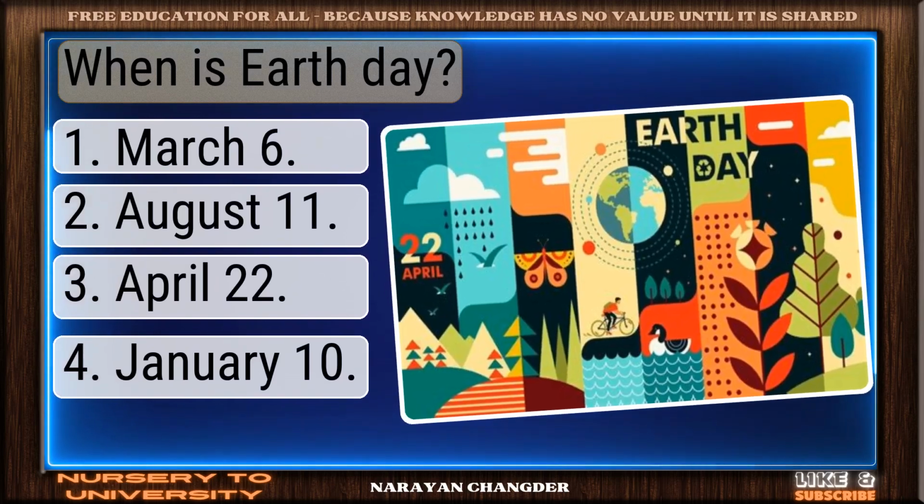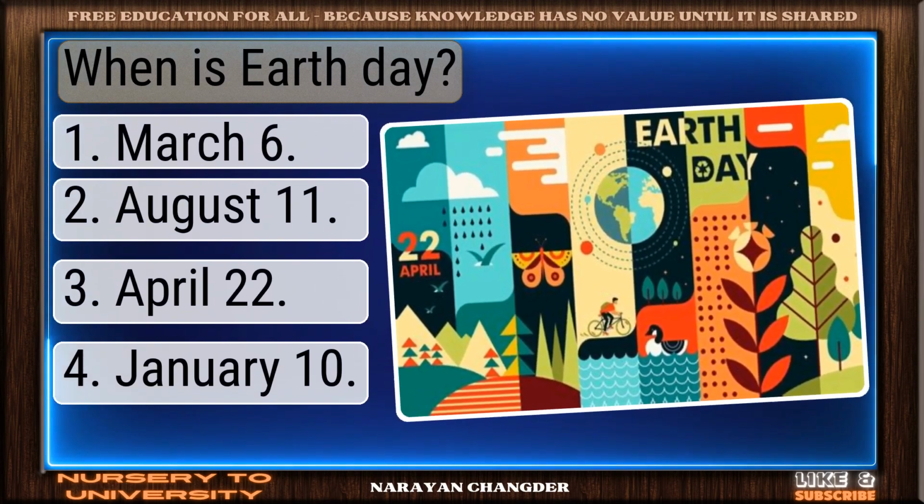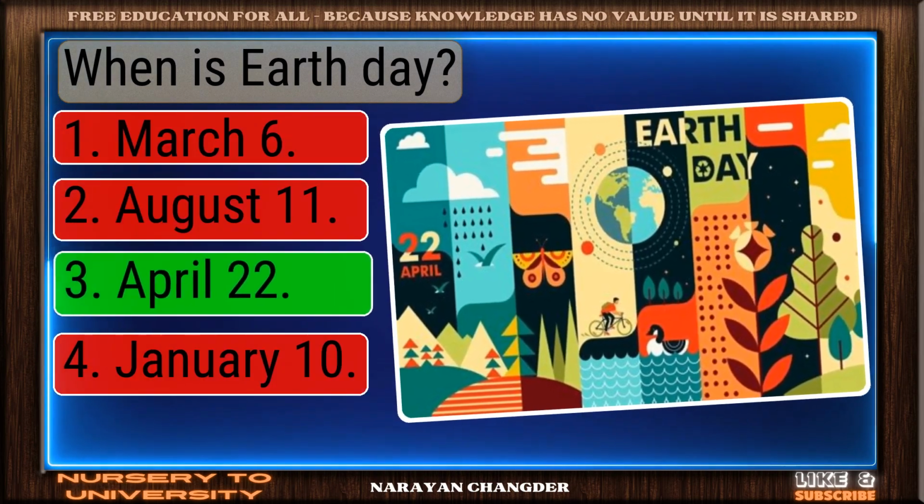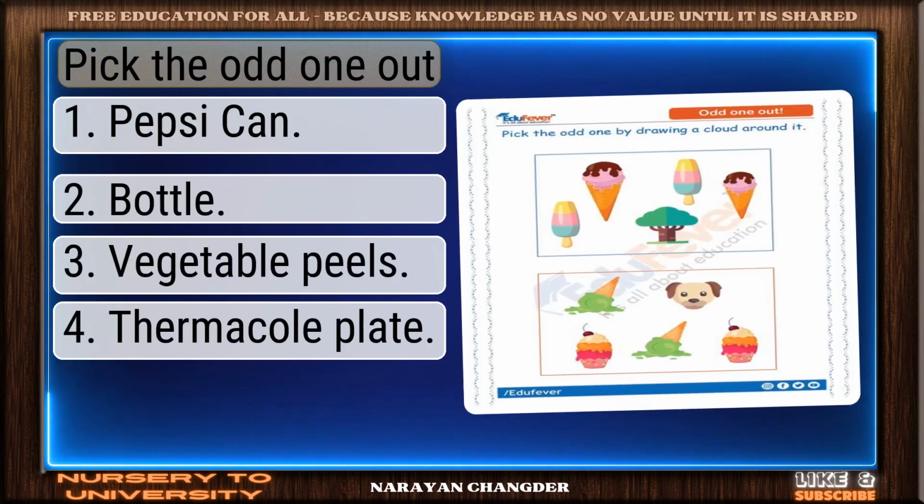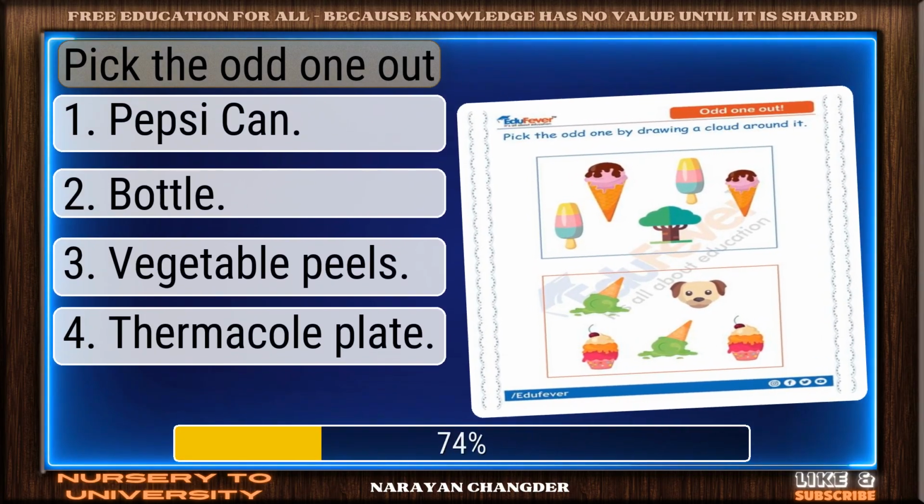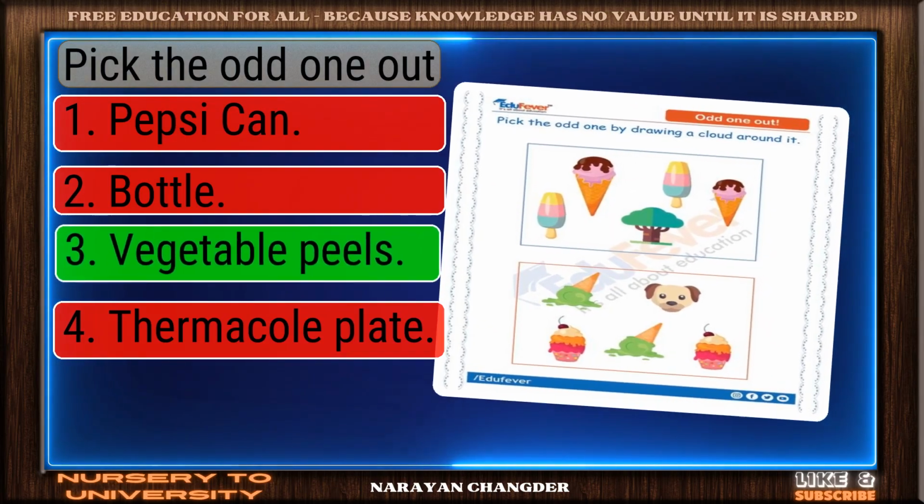Can you solve all these Class 10 Science Chapter 15 Our Environment questions? When is Earth Day? Well done. April 22 is right. Pick the odd one out. Bravo. Vegetable peels is the answer.